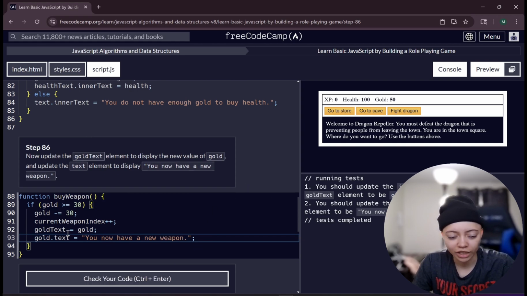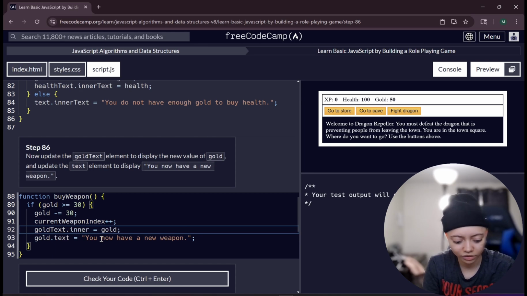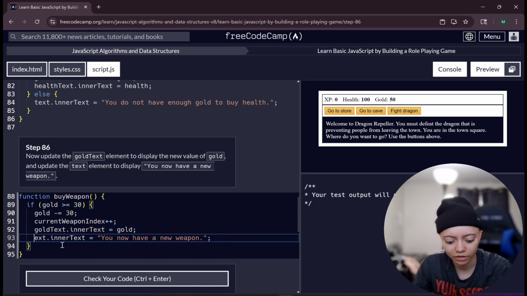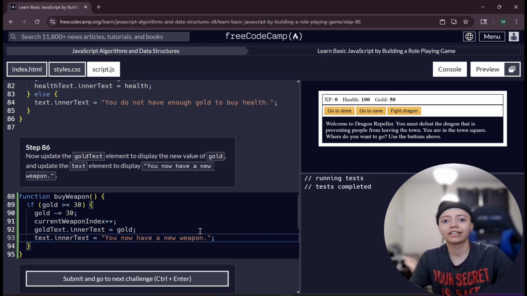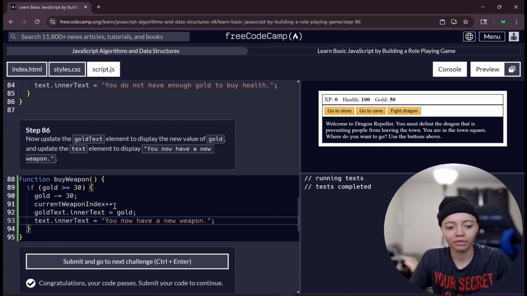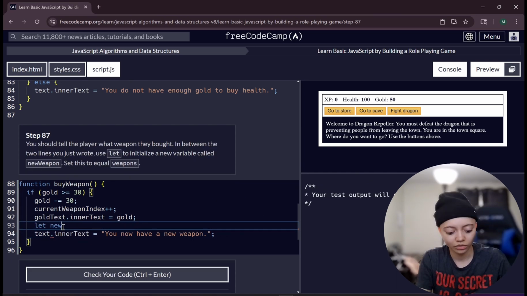You should have inner text. Inner text. So gold text dot inner text. I'm writing that in the wrong spot. Oh, I'm stupid. All right. It was just a little mess up. We were on to it. I forgot that I was doing text the whole time. I'm like, yeah, no, that shouldn't be gold text. So we did that. I honestly forgot too that this was supposed to have inner text, but it took some time. I would have got there. I did get there. I have to give myself some props sometimes.